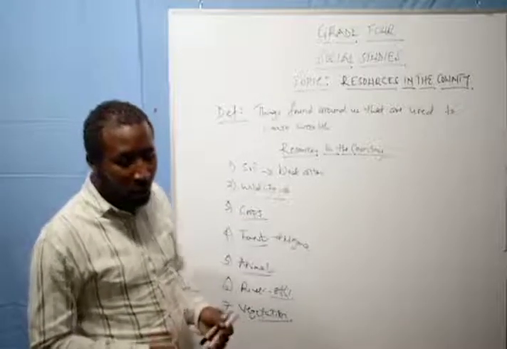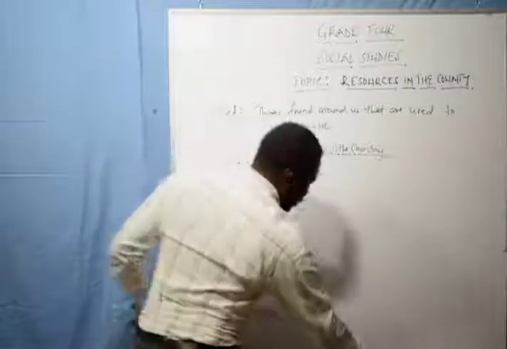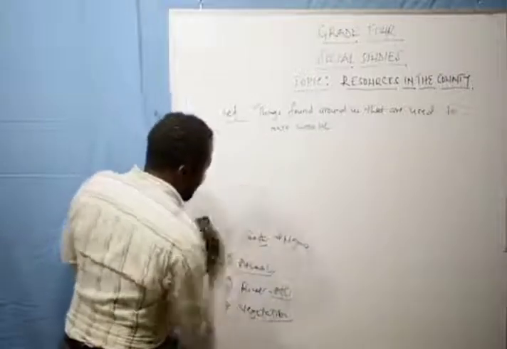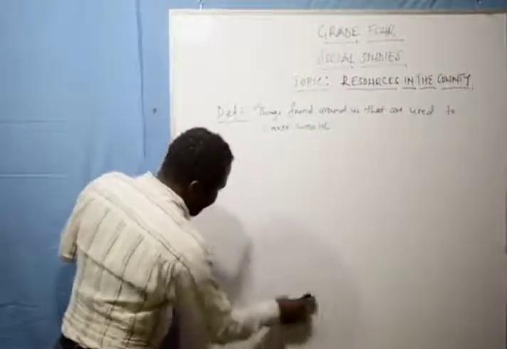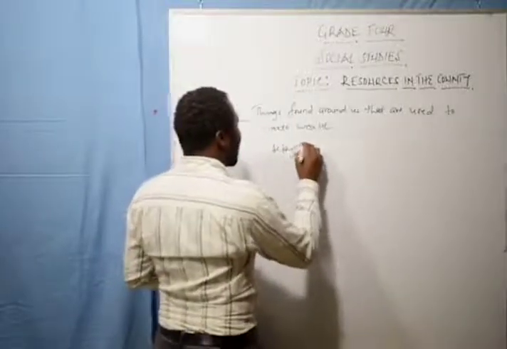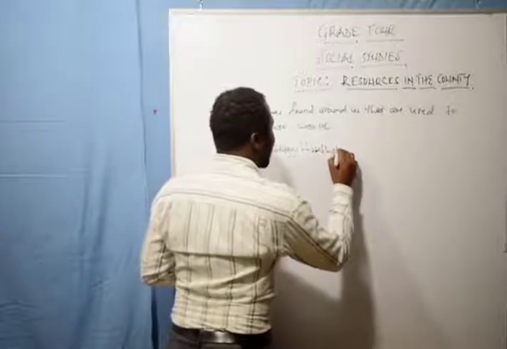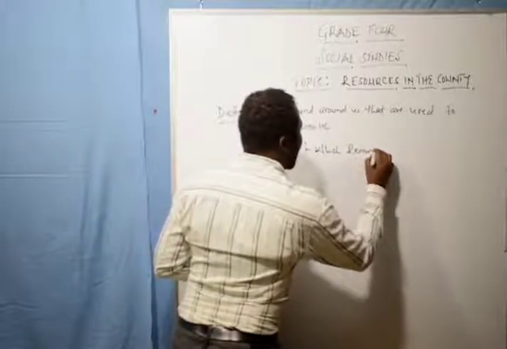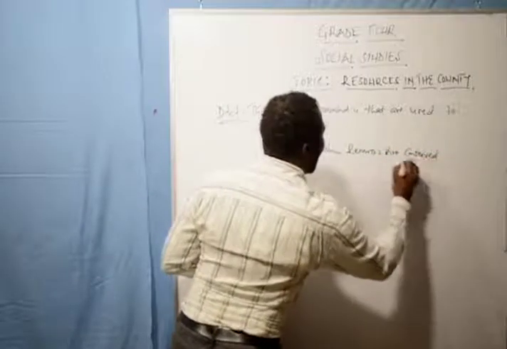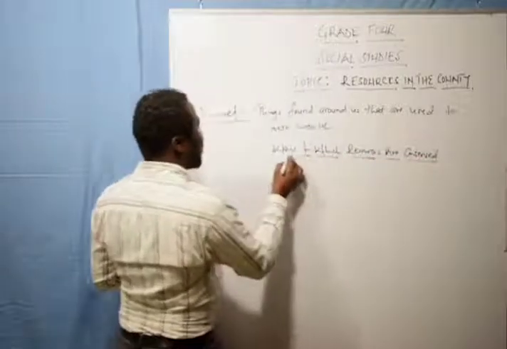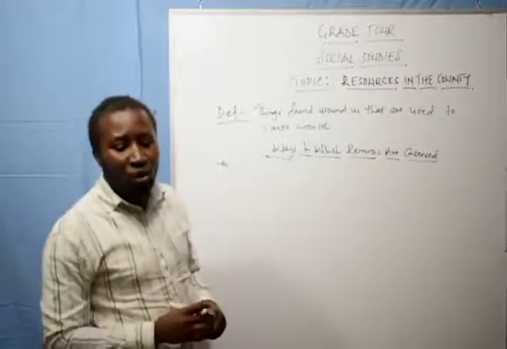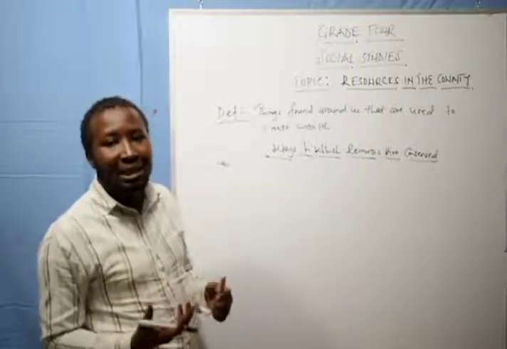Now, let us look at ways in which resources are conserved. Ways in which resources are conserved. So very quickly we look at ways in which we conserve our resources. Number one way in which we conserve our resources is by planting of trees.